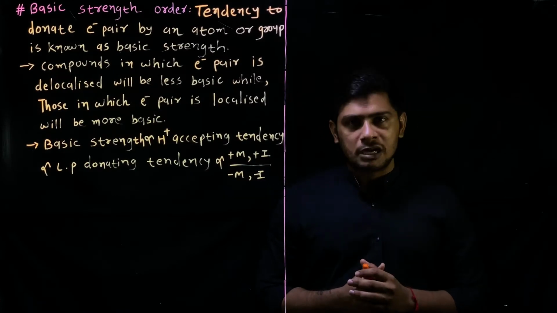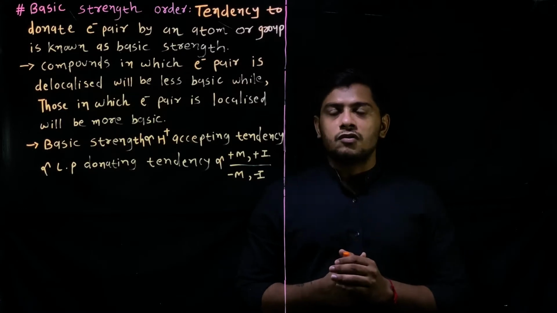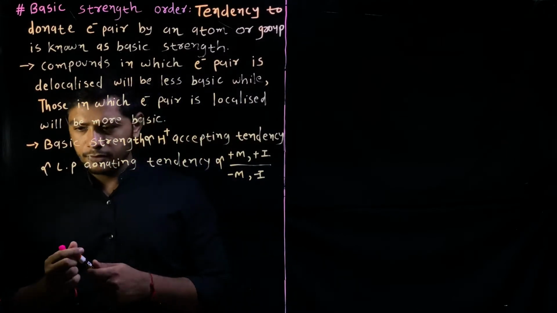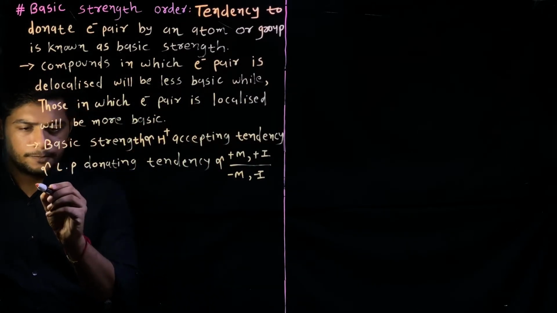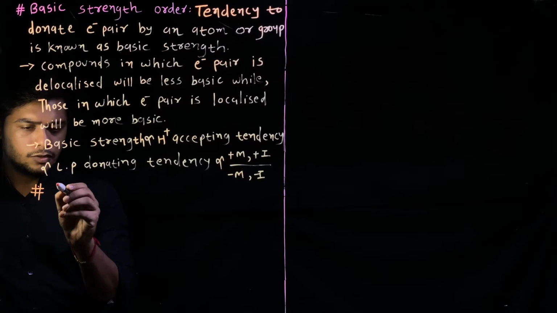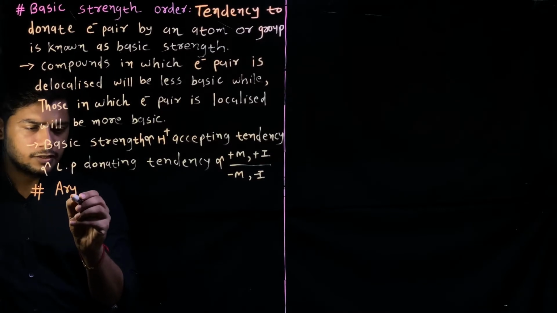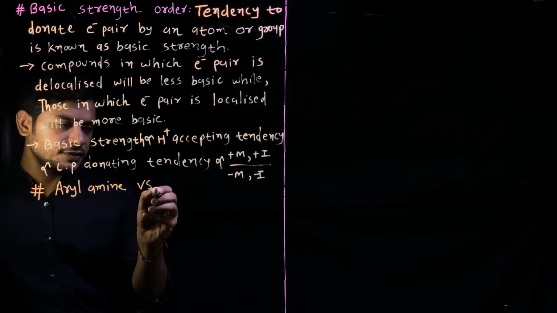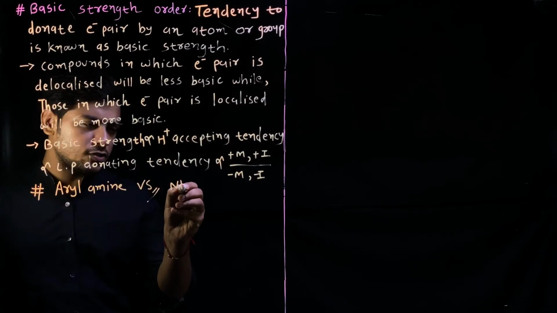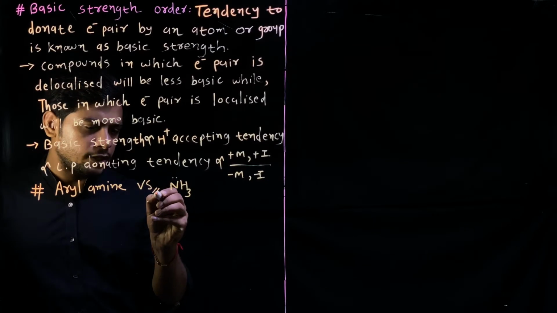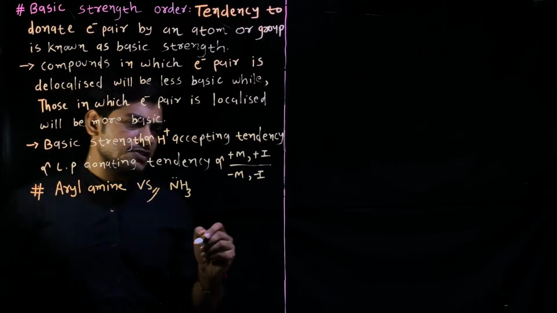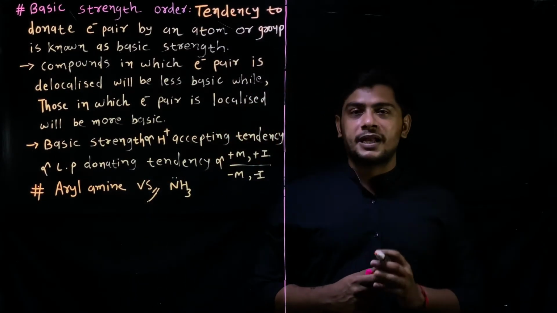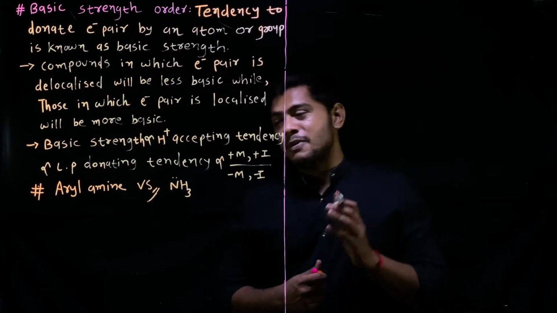So friends, we'll start today's lecture with the comparison of aryl amine and ammonia. First we'll write aryl amine versus NH3. Earlier in this lecture, I already told you, the simplest aryl amine is aniline, that is benzenamine.